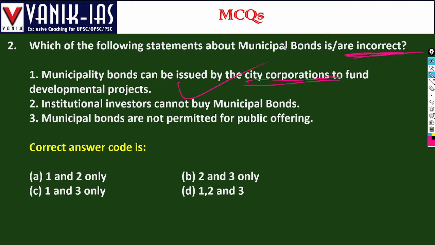The next statement is that institutional investors cannot buy municipal bonds. This is wrong. They can buy municipal bonds; anybody can. Municipal bonds are not permitted for public offering. This is also wrong. Public offering means the public can purchase the bond, and it is open for public offering and also for institutional investment.